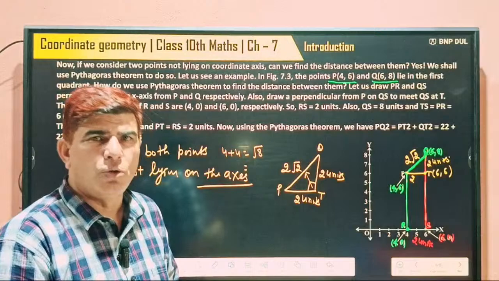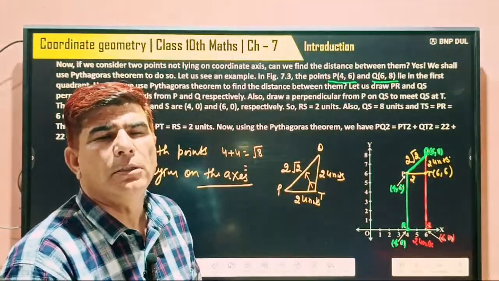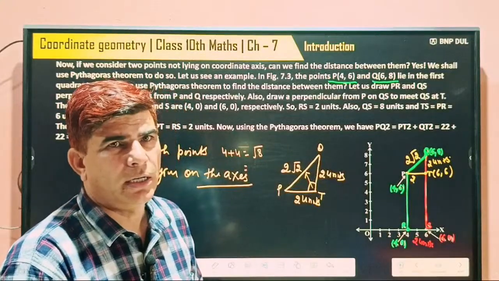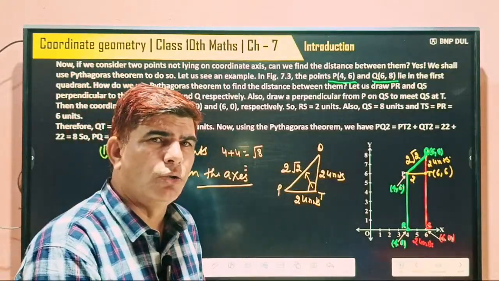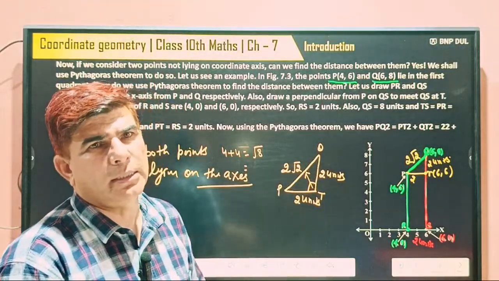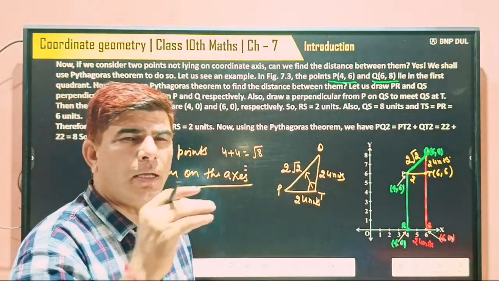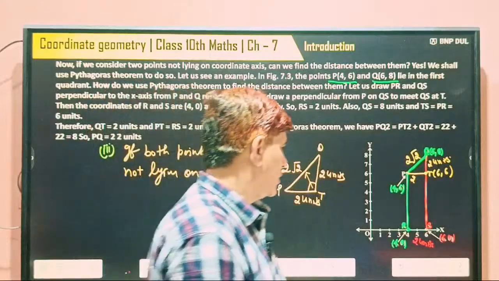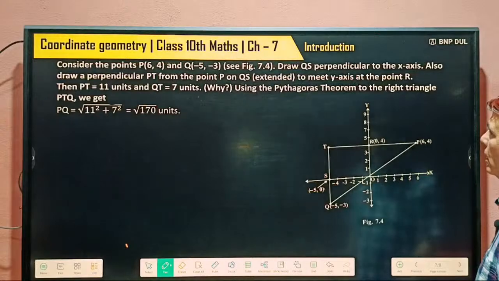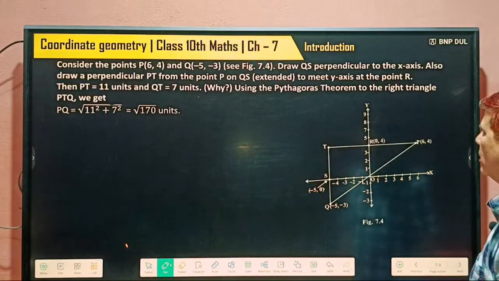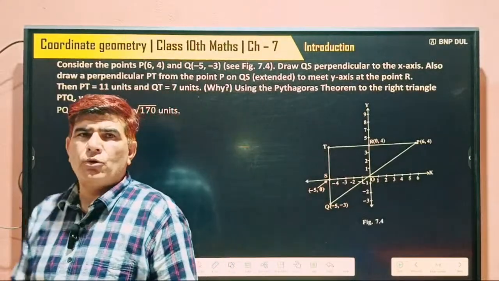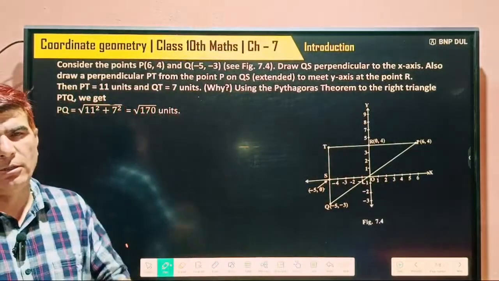Second I told you both are not lying on the same axis, or we can say lying on different axes. And third one I told you, if both points are not lying on any axis, they lie in a quadrant. Understood? Check this also now. Till now we talked about one quadrant.